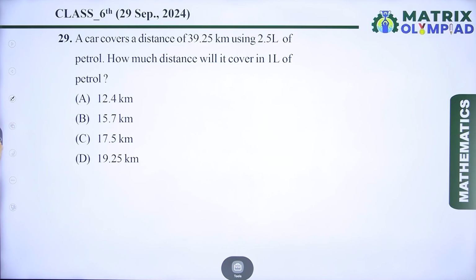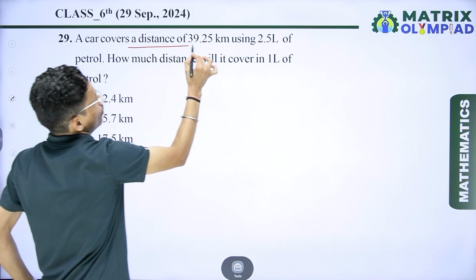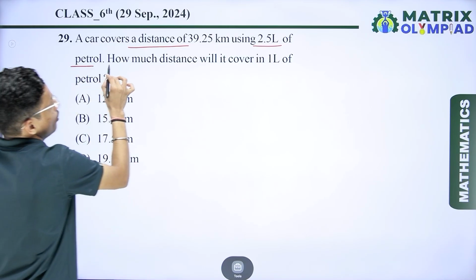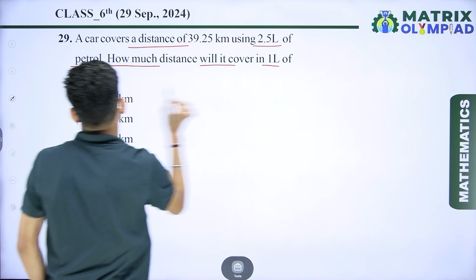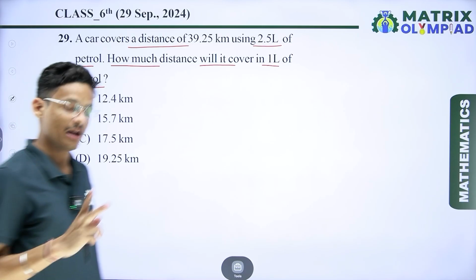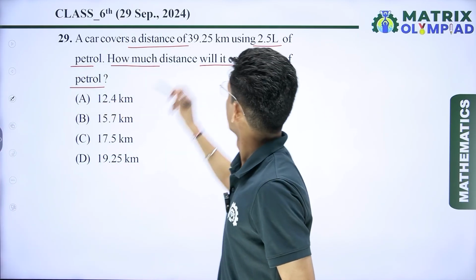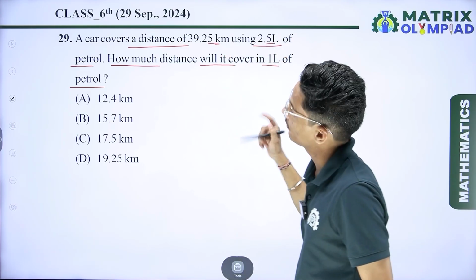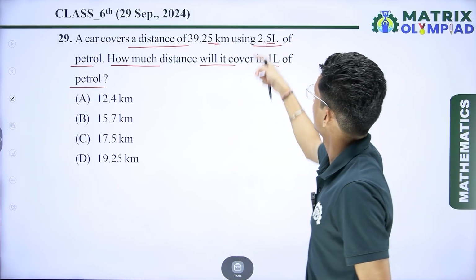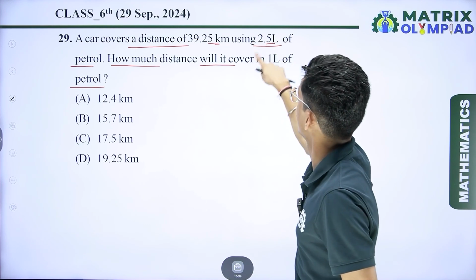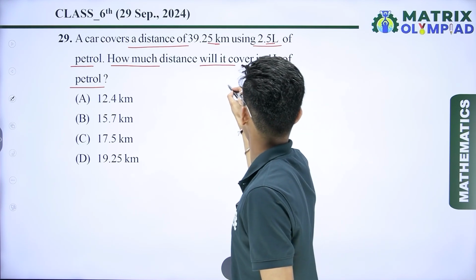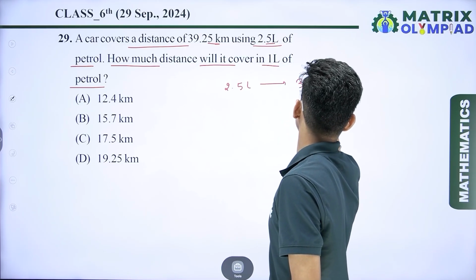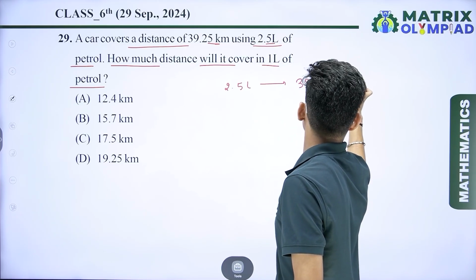Now next question is, a car covers a distance of 39.25 km using 2.5 liters of petrol. How much distance will it cover in 1 liter of petrol? So here we have given that a car can cover a distance of 39.25 kilometers using 2.5 liters of petrol. So we have to find the distance it covers in 1 liter of petrol. So for 2.5 liters of petrol a car covers 39.25 kilometers distance.